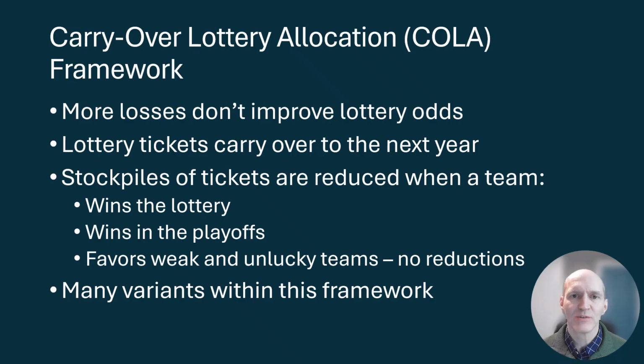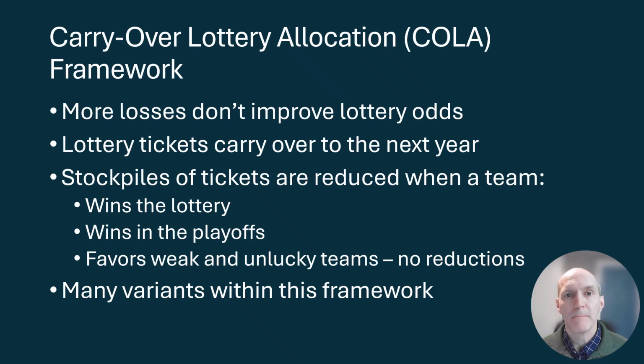Now let's introduce the Carry-Over Lottery Allocation COLA framework. More losses don't improve your lottery odds. Lottery tickets carry over to the next year, and stockpiles of tickets are reduced when a team either wins in the lottery or wins in the playoffs. In this way, it favors the weak and unlucky teams because they don't win in the lottery, they don't win in the playoffs, their stockpiles are untouched, and so they have the larger stockpiles over time.